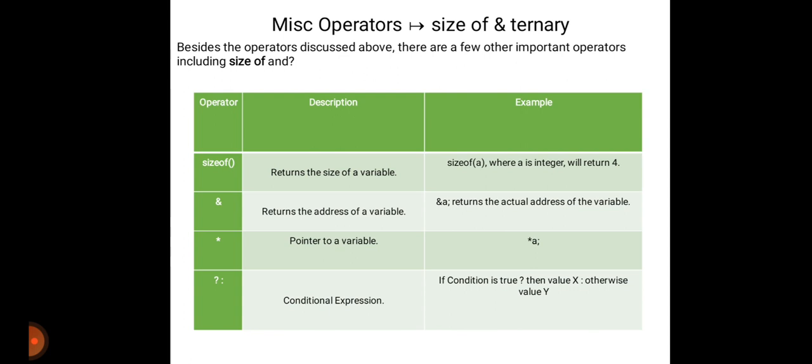Then the question mark colon is the conditional expression. If the condition is true, then it returns the value x, otherwise it returns the value y. This is all about the operators and variables in C.